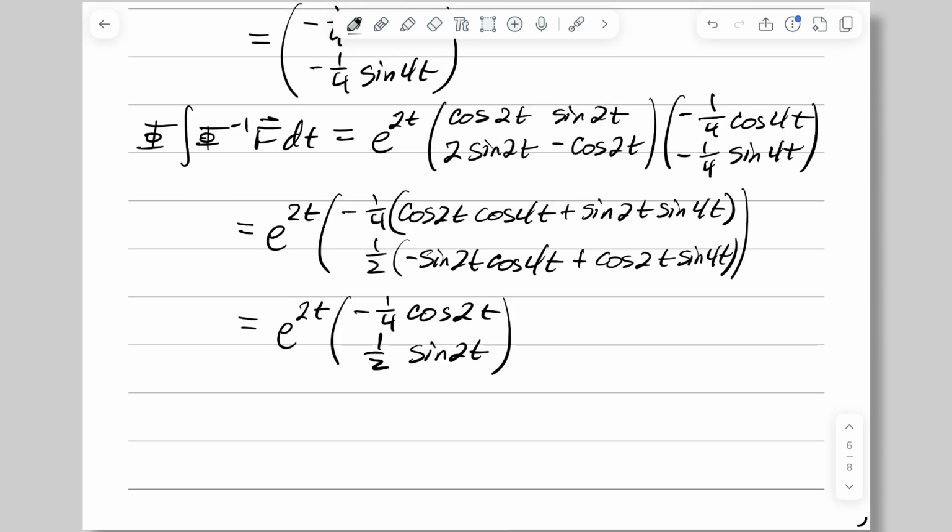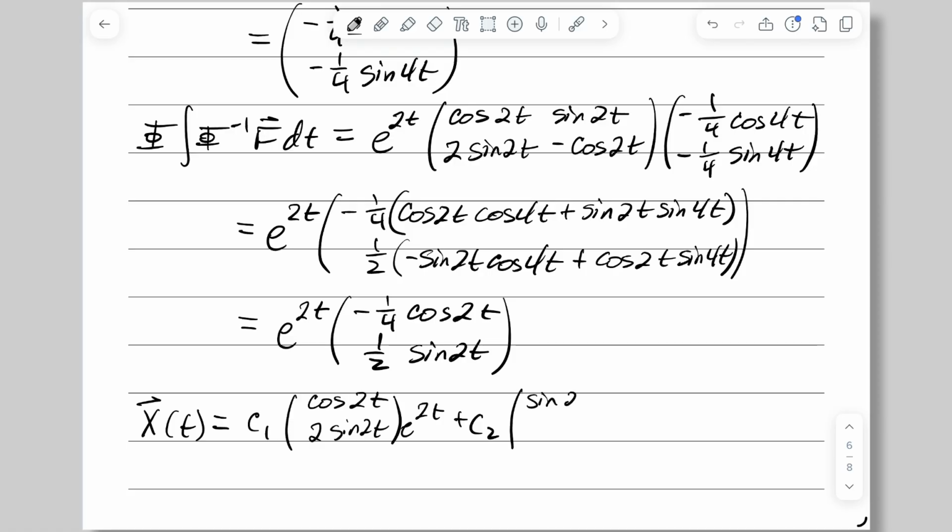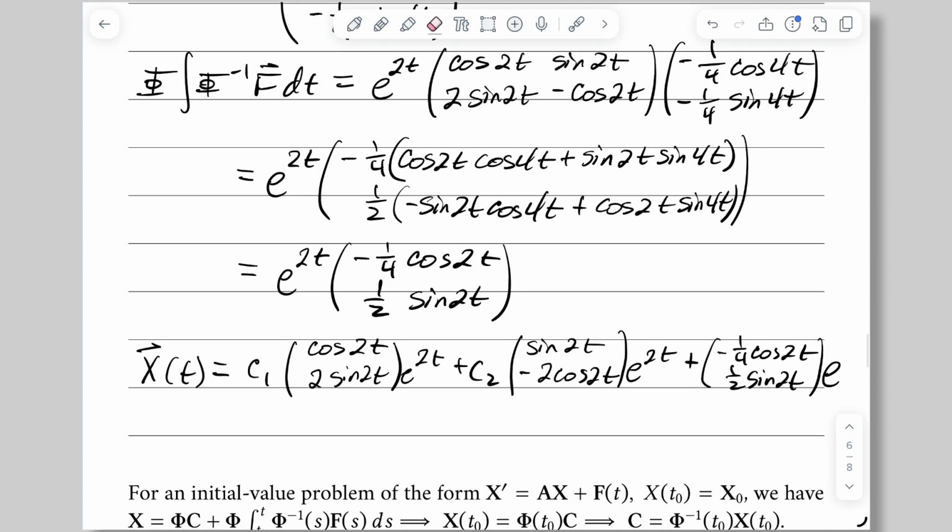Putting it together with our complementary solution, we get ultimately that x of t is c1 times the column vector cosine 2t, 2 sine 2t, e to the 2t, plus c2 times the column vector sine of 2t, negative 2 cosine 2t, times e to the 2t, plus our xp, which is negative 1/4 cosine 2t, 1/2 sine 2t, e to the 2t.